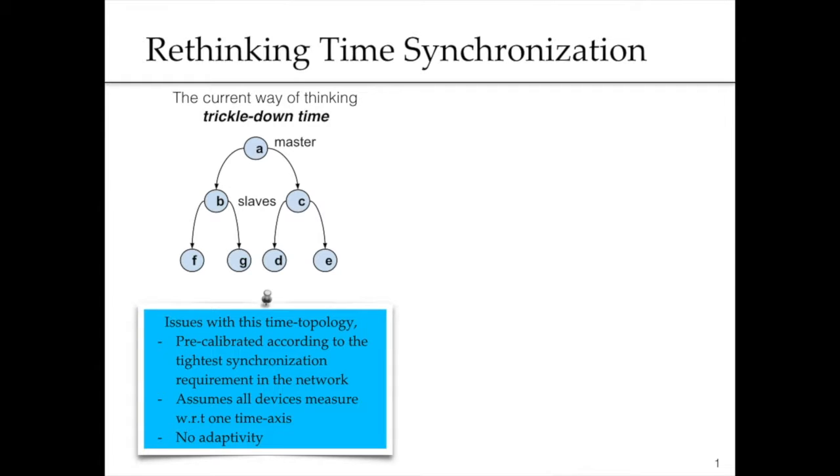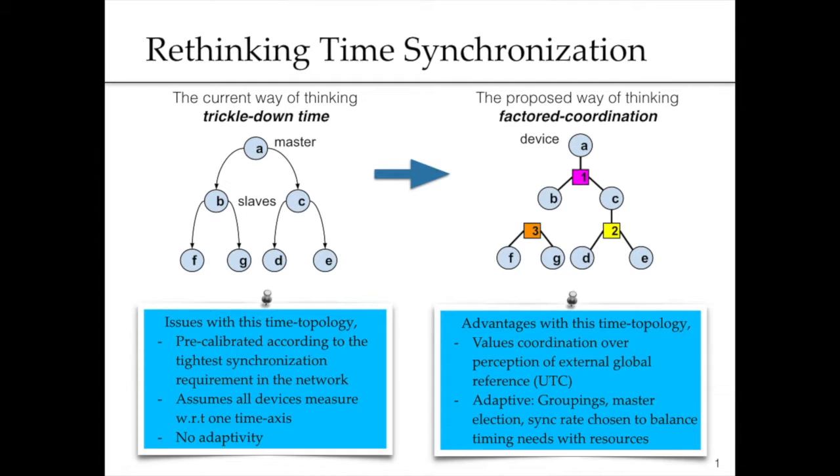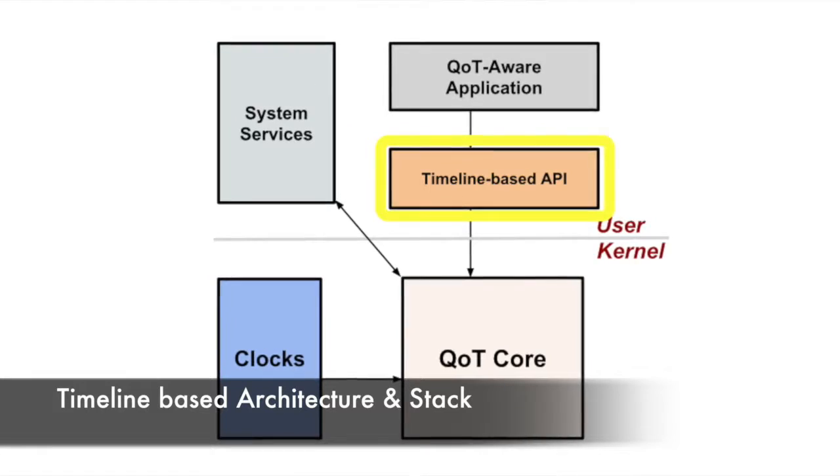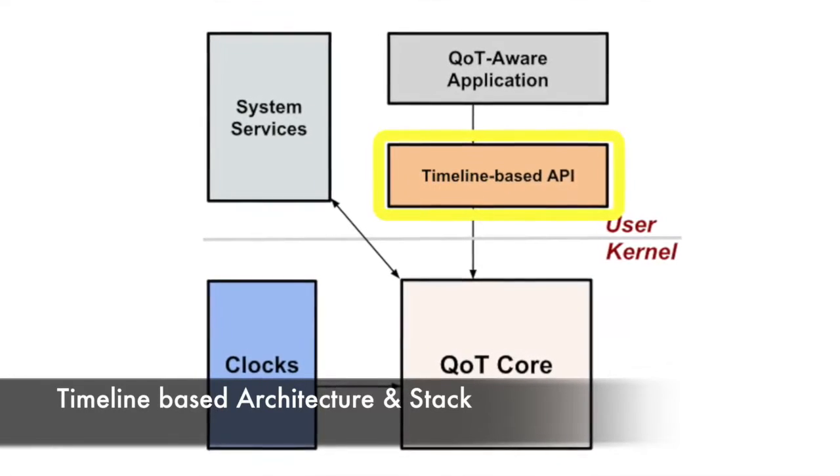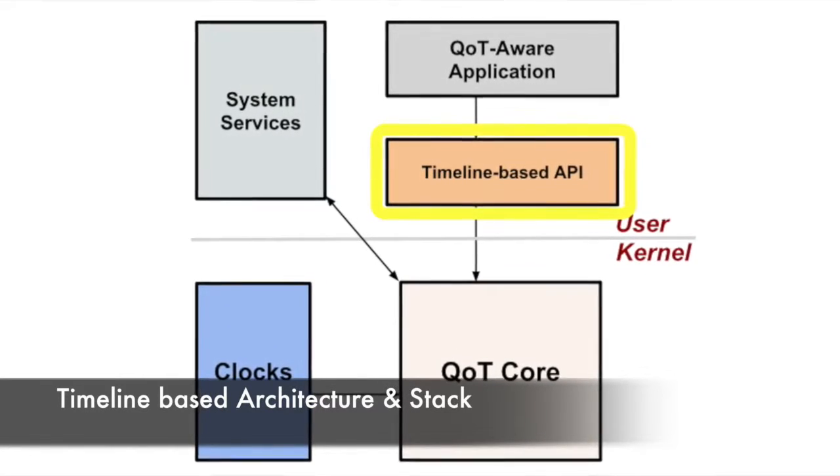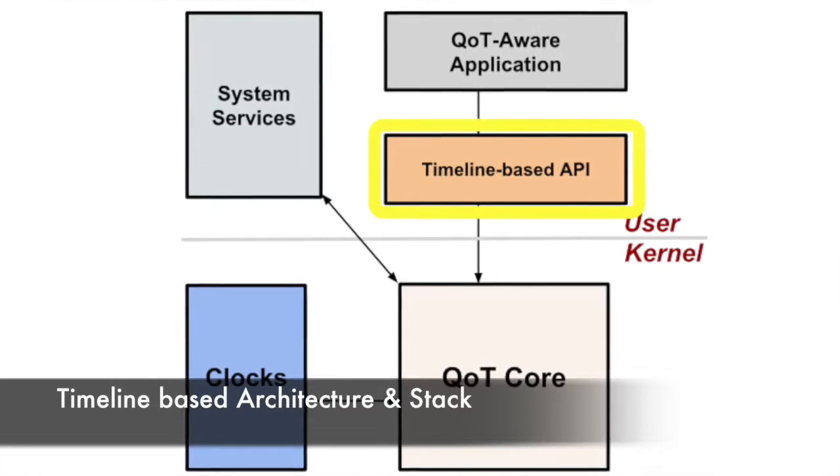Unlike this traditional approach, timelines enable vectored coordination, where the nodes synchronize to only those nodes in the network that require some level of coordination, and in this way we can utilize the network and hardware resources efficiently. Finally, for providing applications with simplified time management interface, we have provided APIs centered around our timeline abstraction and a complete architecture that goes along with it.